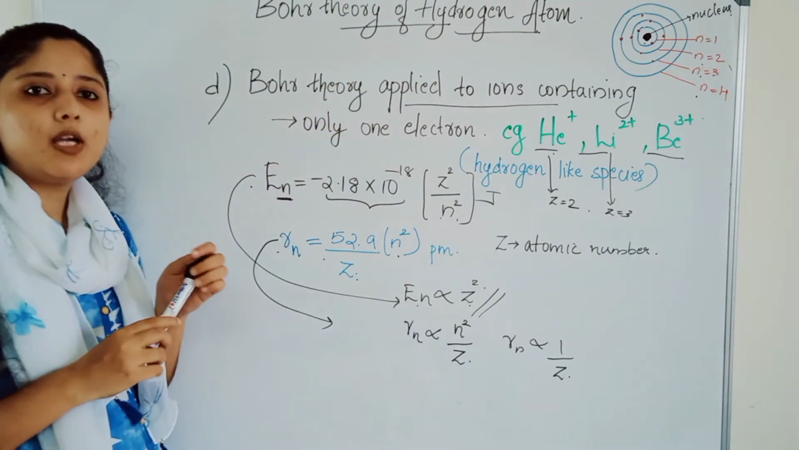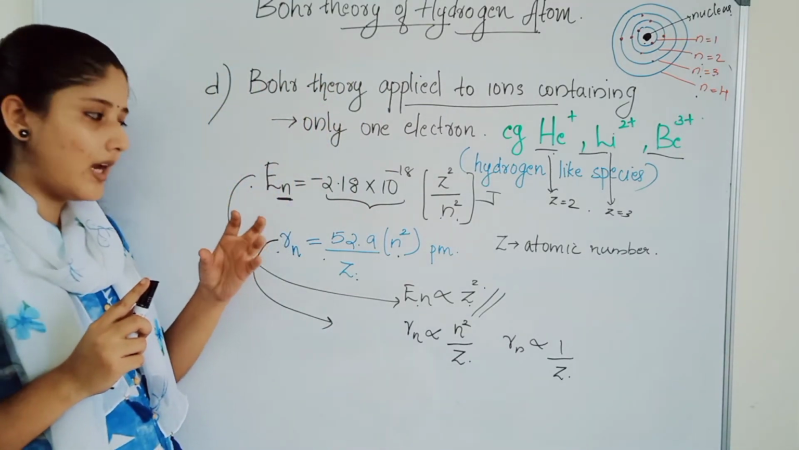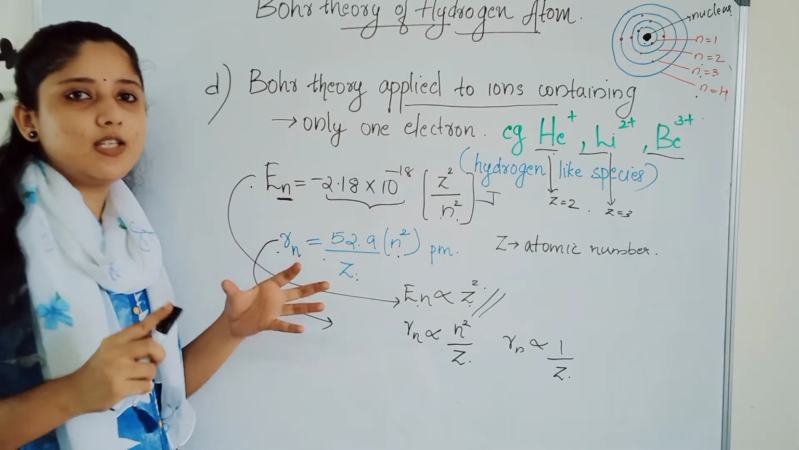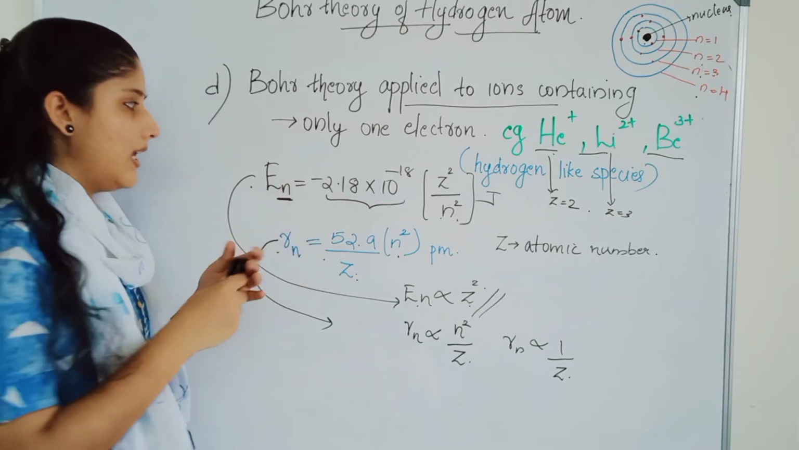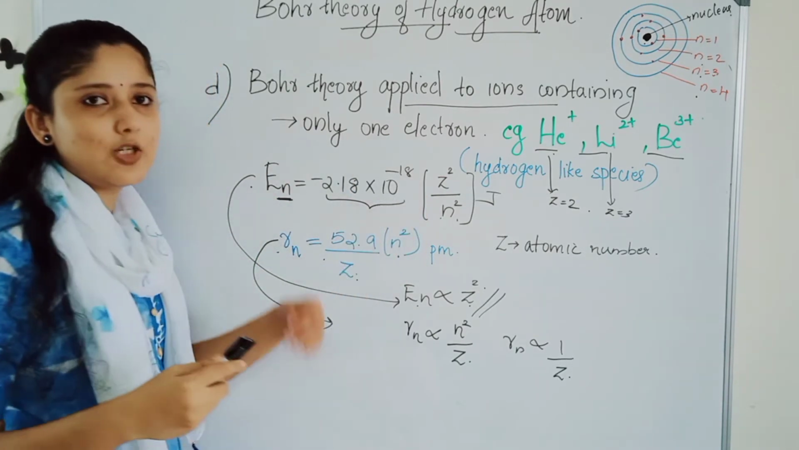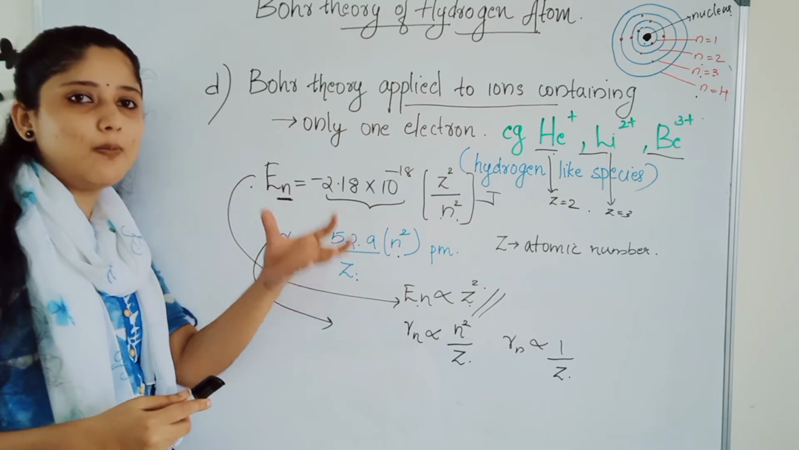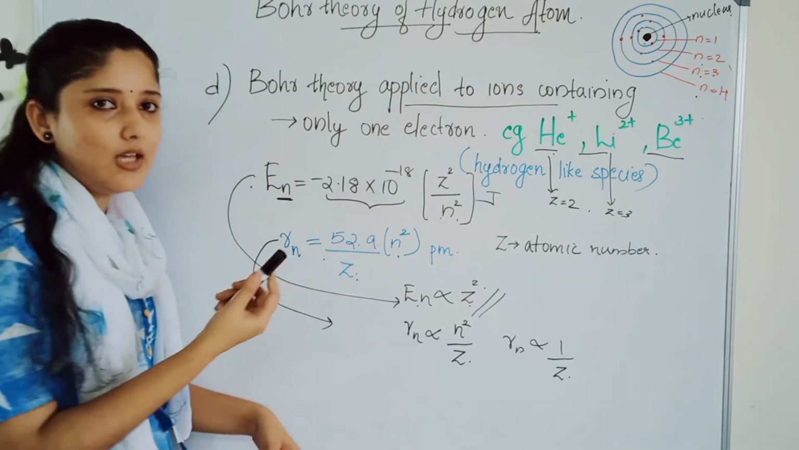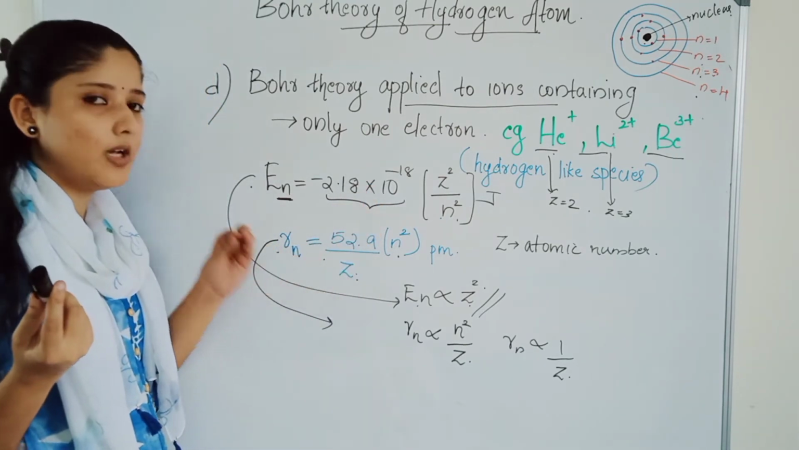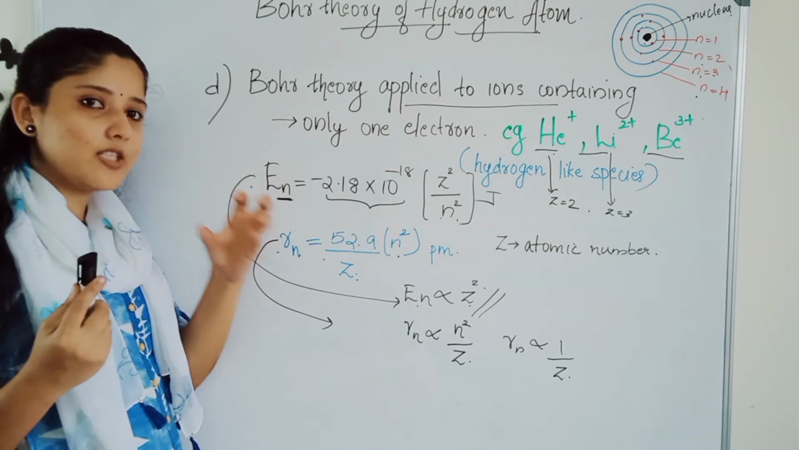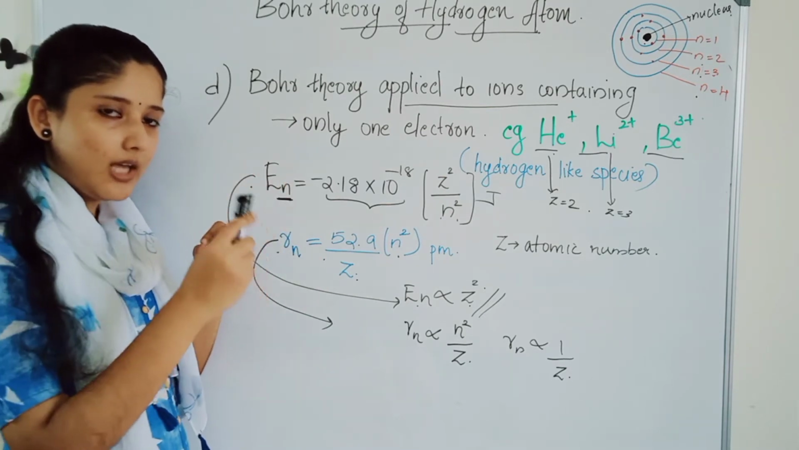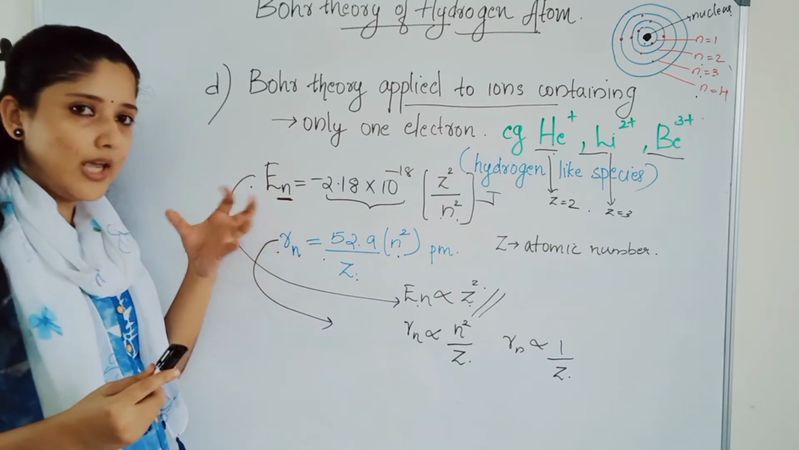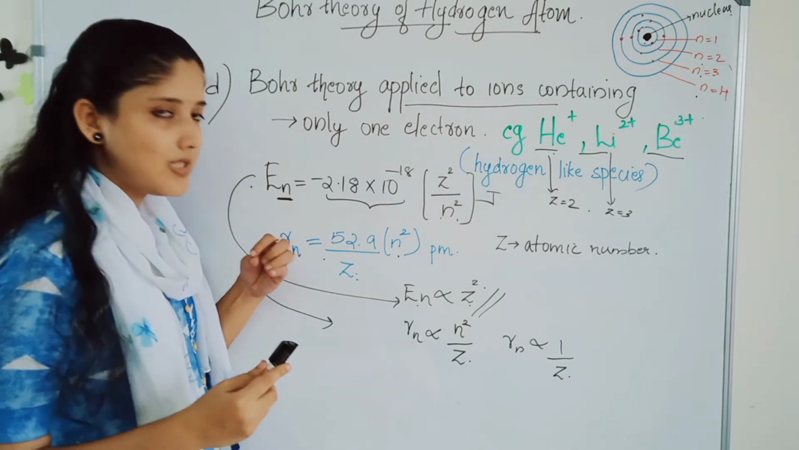As the atomic number increases, the radius becomes smaller and smaller, while the energy increases. For hydrogen-like species, energy is directly proportional to Z square, so as the atomic number increases, the energy becomes more and more negative, isn't it? The energy value is negative, as we studied in the last postulate. That means more interaction between the nucleus and the electron in the nth state, so the radius becomes smaller and smaller due to more interaction between the nucleus and the electron.